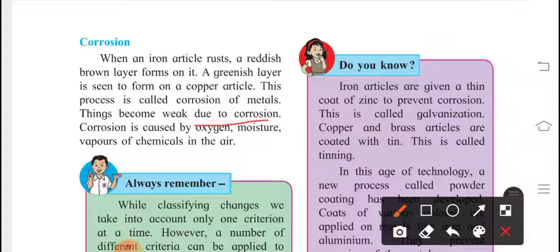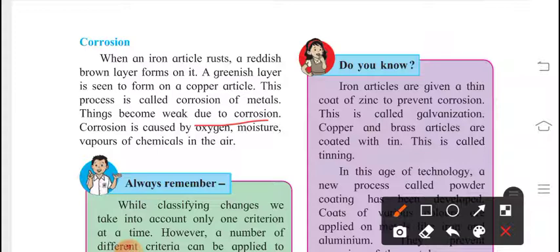Corrosion is caused by oxygen, moisture, and vapors of chemicals in the air. If you have copper utensils at home and you do not wash them and just keep them in air or water, some layer forms on them. That is corrosion.